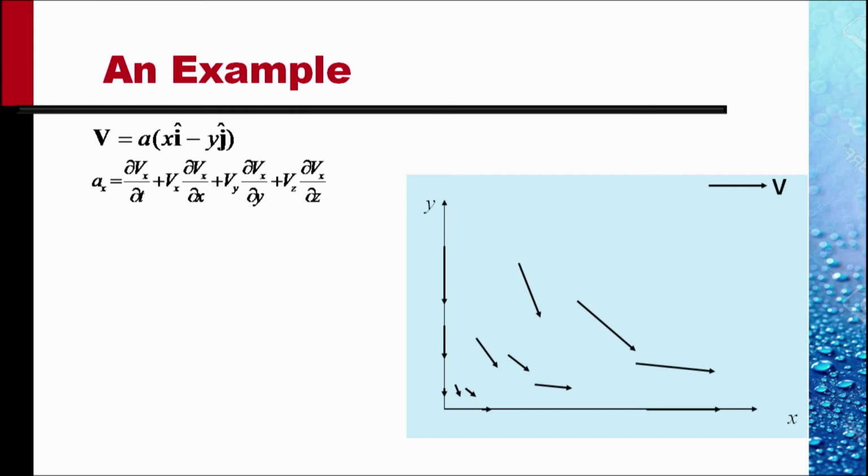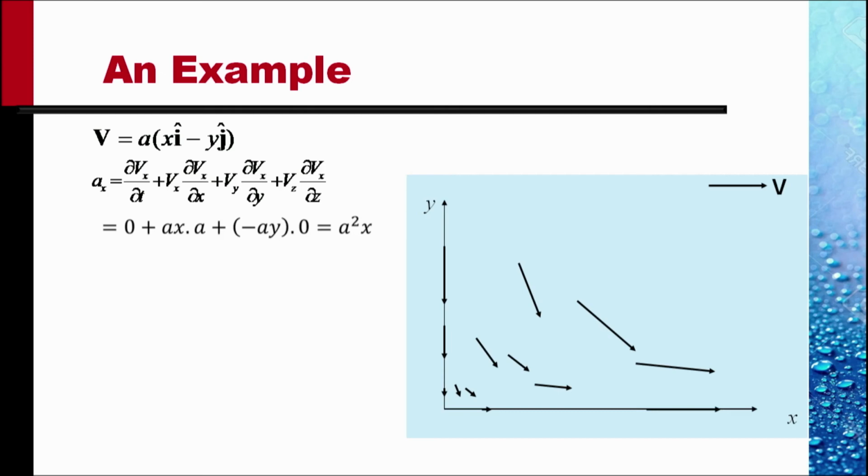Ax, the x component of acceleration by the Euler acceleration formula, is ∂Vx/∂t, the local rate of change, plus the convective rate of change. If I evaluate each of these terms, I get Ax as a square x. There is no Vz component, no component normal to the plane of paper.